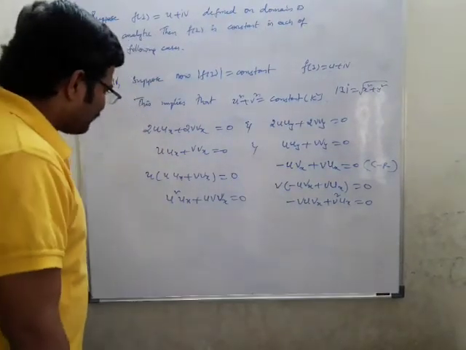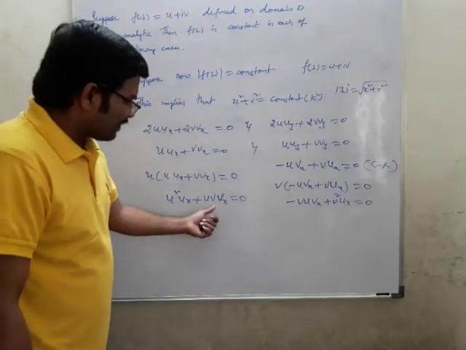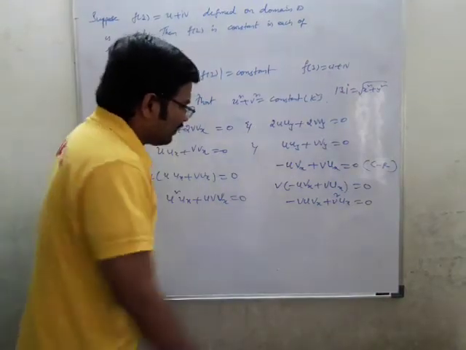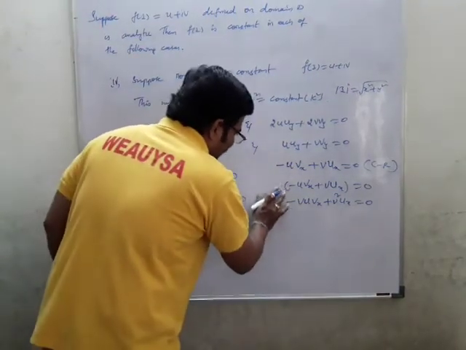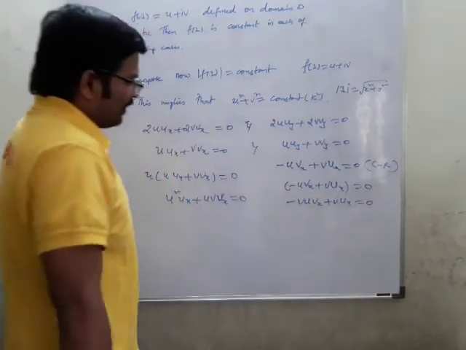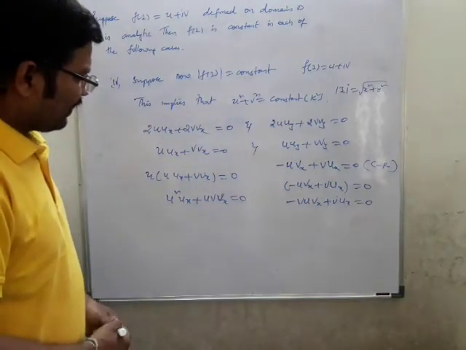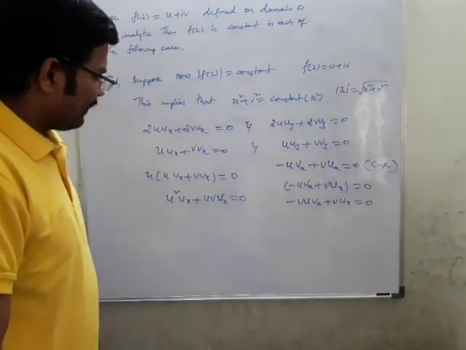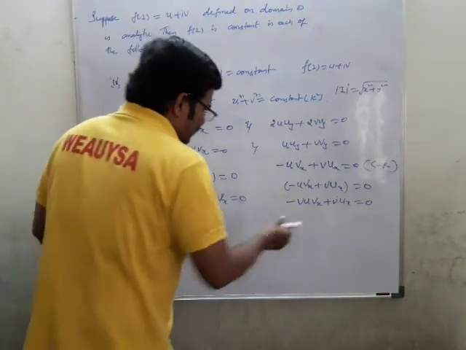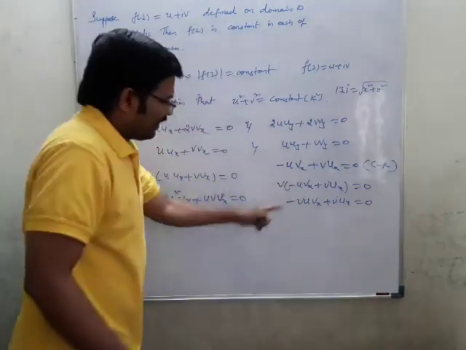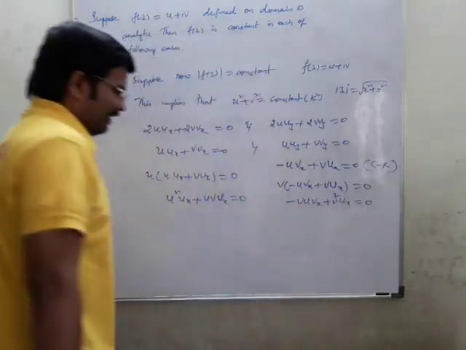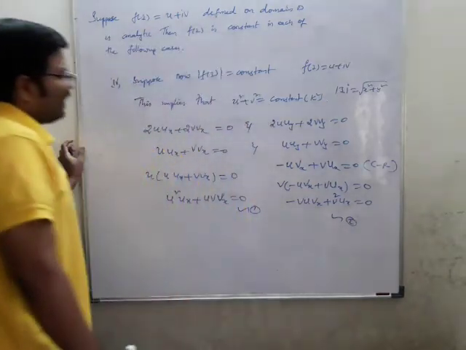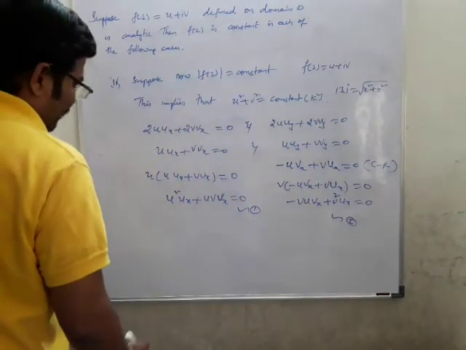Now what we have here is ux. Multiplying with v, I'll be getting v square ux. Now we'll combine these two equations, 1 and 2. What are you going to have if you combine 1 and 2?